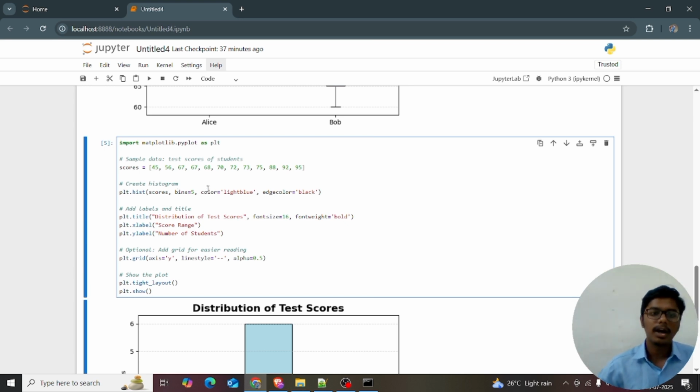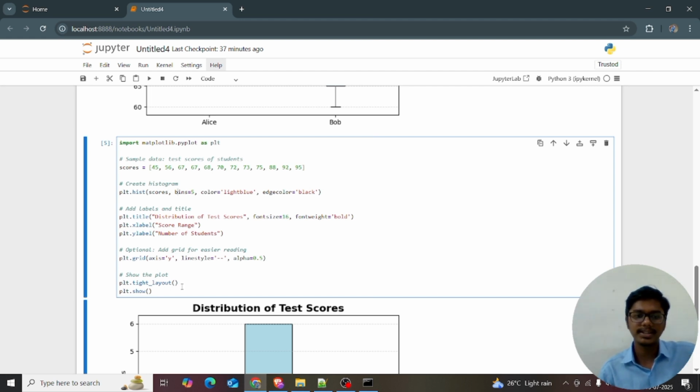Then I give the title, distribution of test scores, with fontsize equal to 16 and fontweight equal to bold. You should be able to remember this, right? Then plt.xlabel is equal to score range. In every session I talk about plt.title, xlabel, and ylabel.